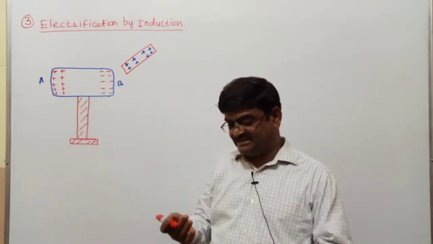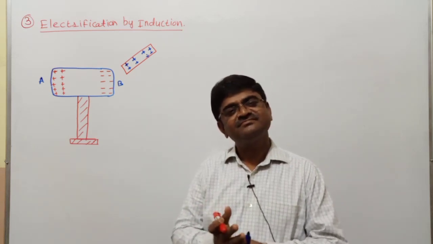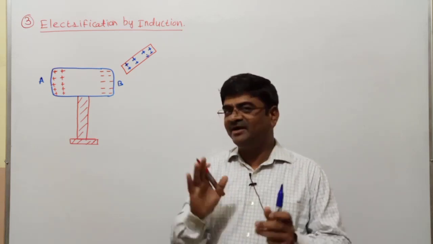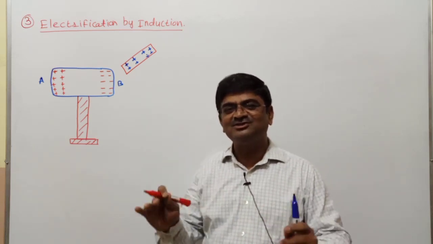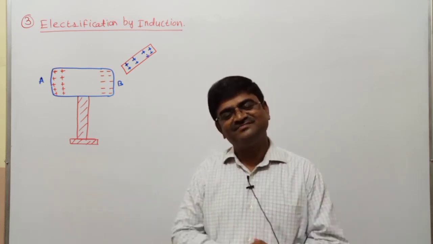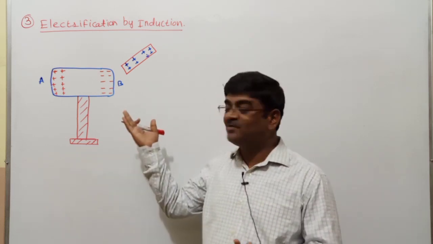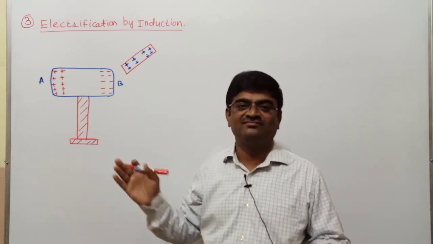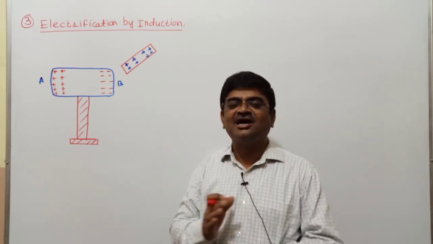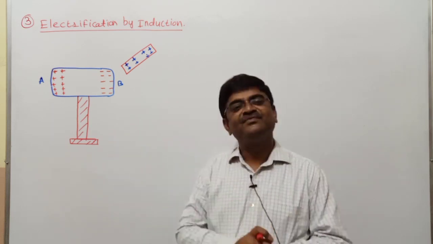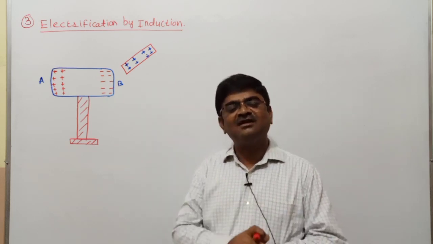Now after this, my intention is to get the body charged. But right now if you ask me, is that charged? No. I would say just charges are separated there. Then what do I have to do further?